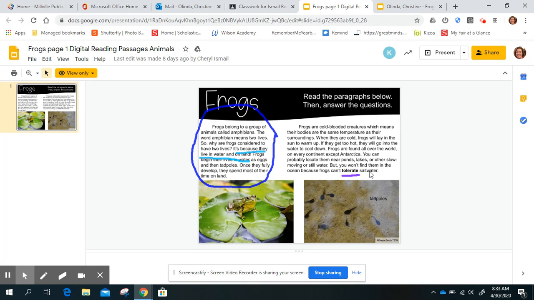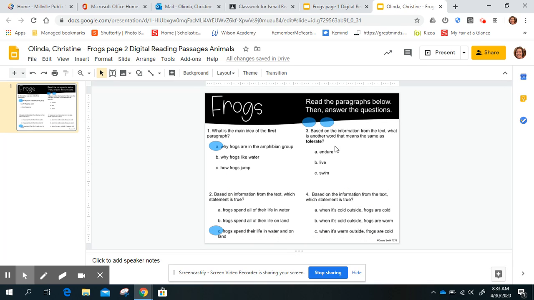So that means they don't like salt water. They don't want to be in the salt water. It's not good for them. So does tolerate mean endure, live, or swim? Well, live and swim don't make any sense. So endure, and if you're not sure what endure means, to be able to sustain, to tolerate.